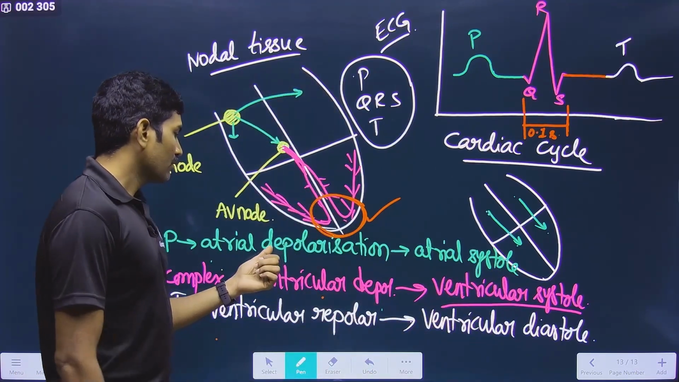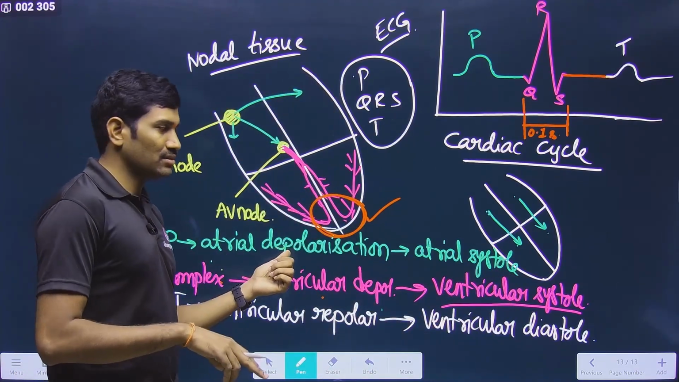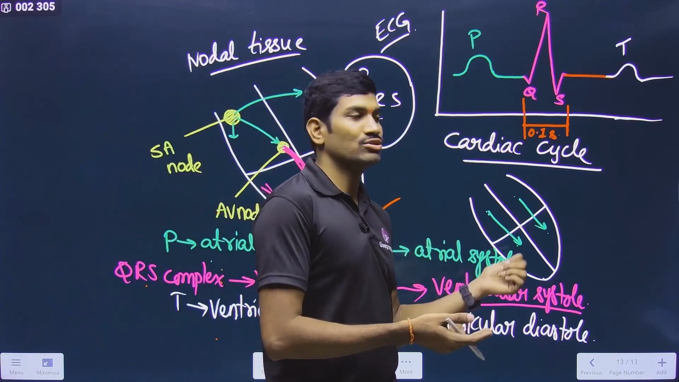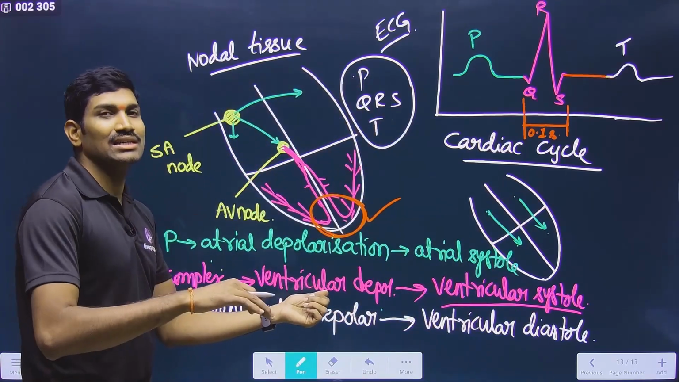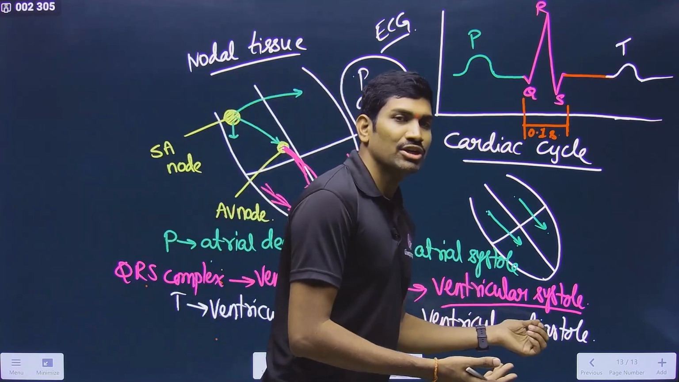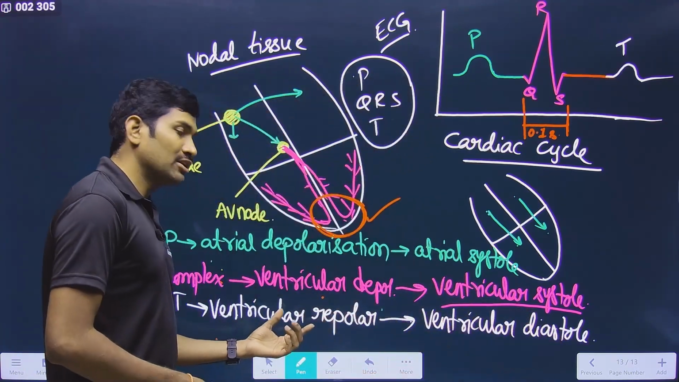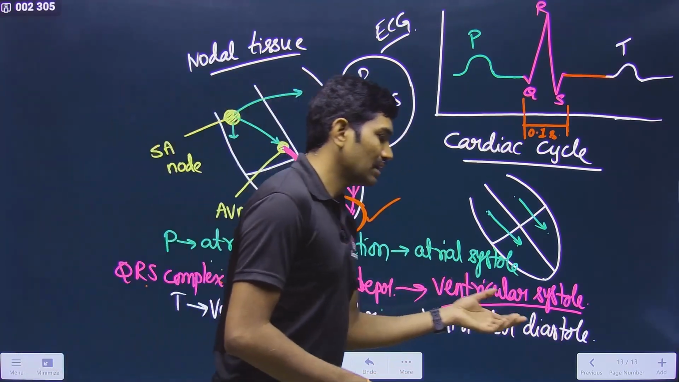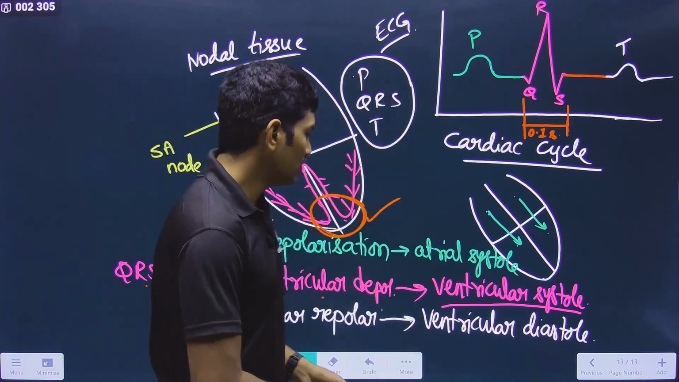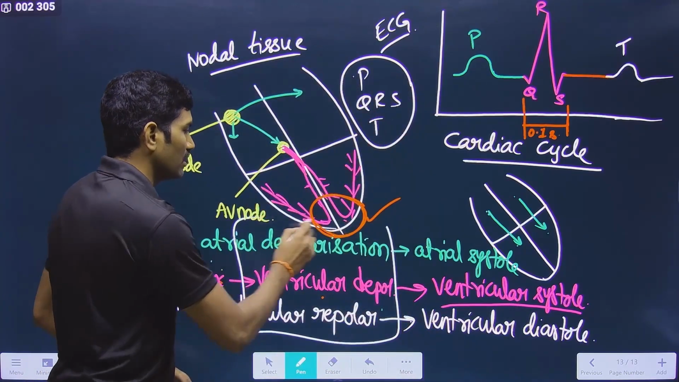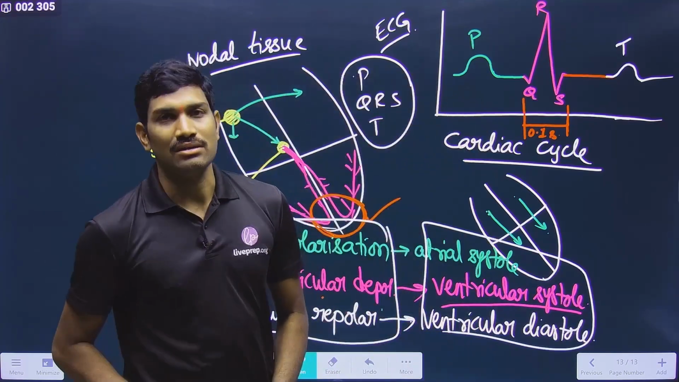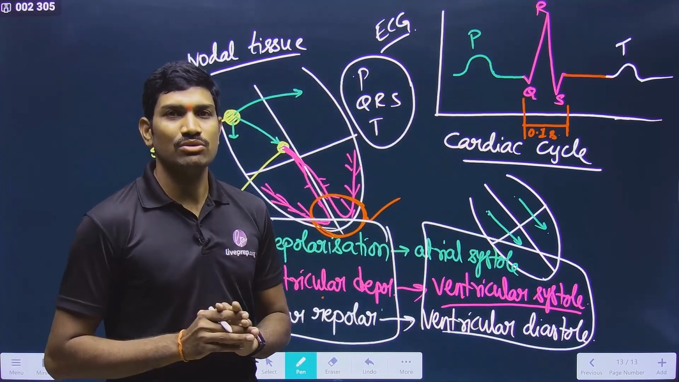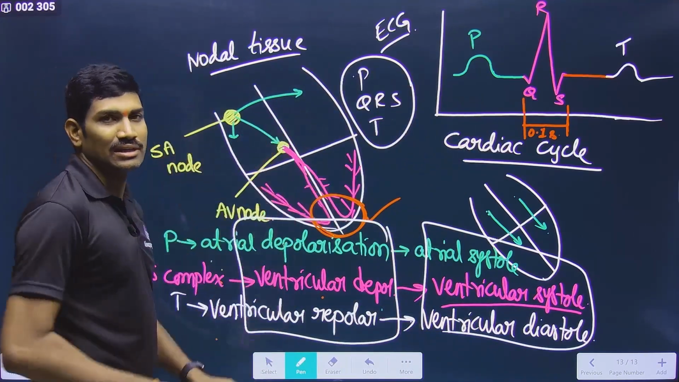That means ventricular depolarization occurs first, so that atrial systole will occur in the heart later. Next, ventricular depolarization occurs first, after this ventricular systole will occur. And ventricular depolarization occurs first, after this ventricular diastole will occur. So you can observe these electrical potentials first, and later on you can observe the actual process in the heart. This is the basic information you need to understand.